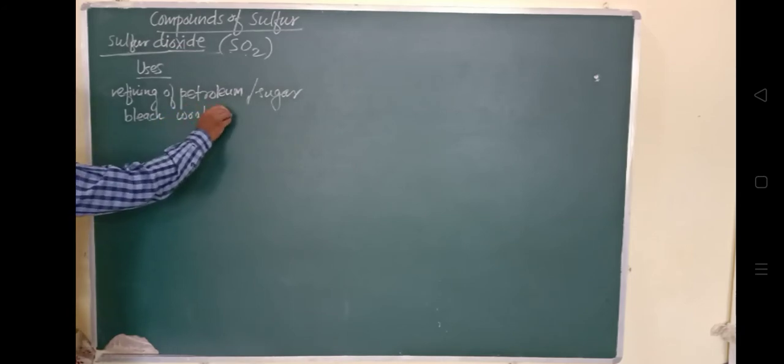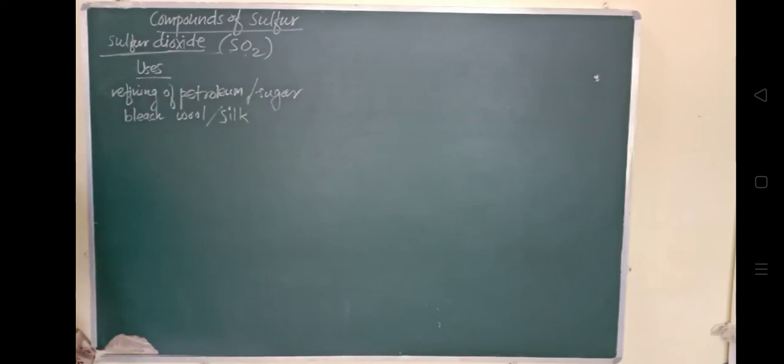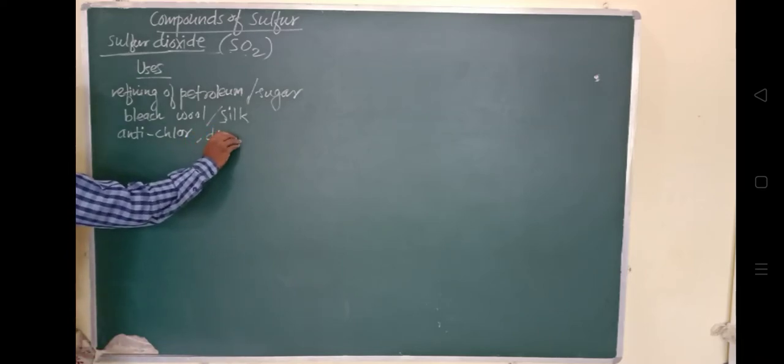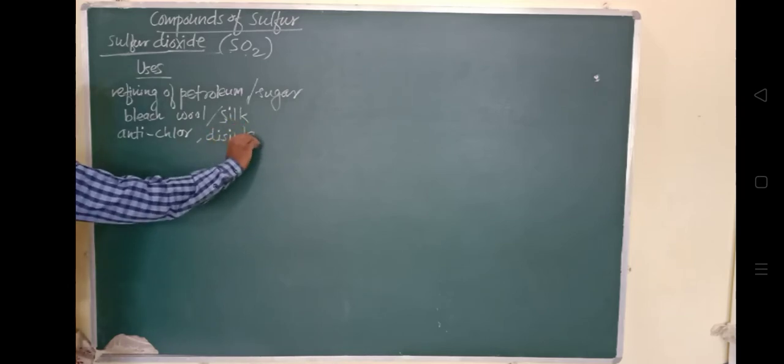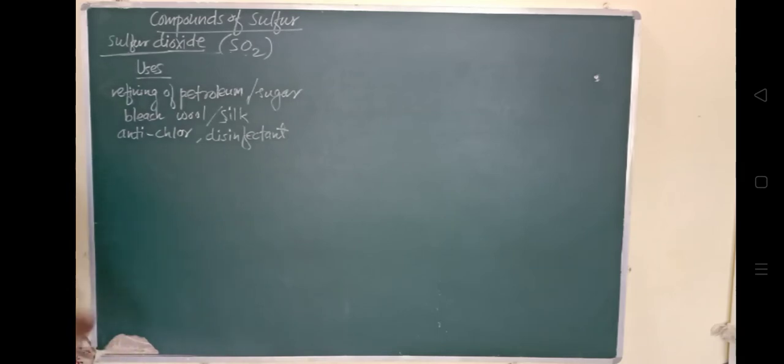And as an anti-clot, हम लोगों ने देखा है. Then it is used as a disinfectant. Disinfectant करके use किया जा सकता है sulfur dioxide को. And very important is the preservative, a very good preservative agent.